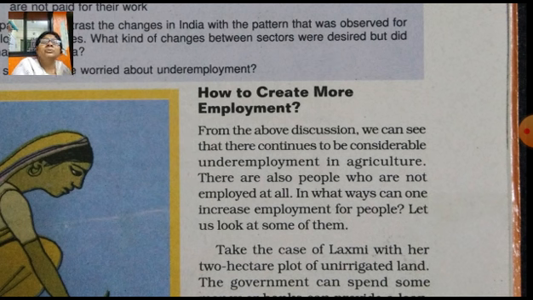Where fewer people are needed, many times that number of people are involved, and that is underemployment. Means their output is divided among all family members. They appear to be working here, but as per their potentiality they do not get the earning. So there are also people who are not employed at all.